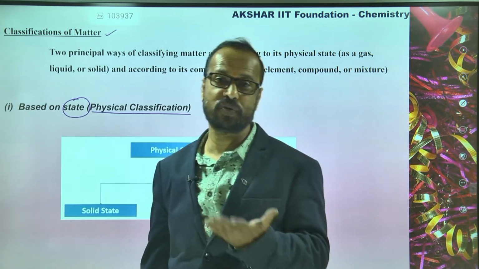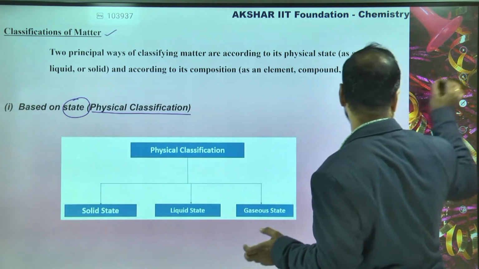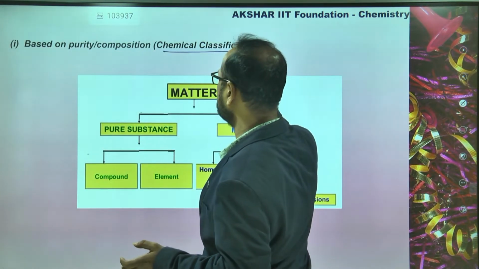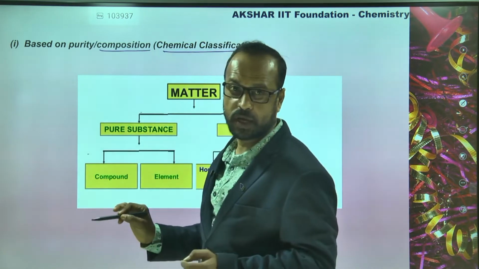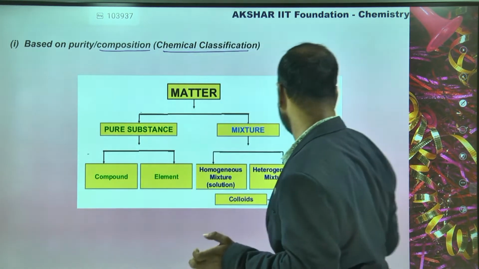State means phase, like solids, liquids, gases. And the second one is based on the chemical classification, or we can say based on the composition. So based on two ways we can classify matter.